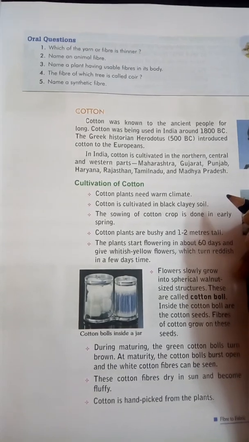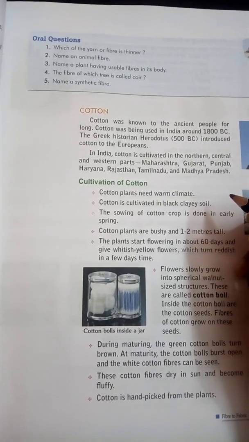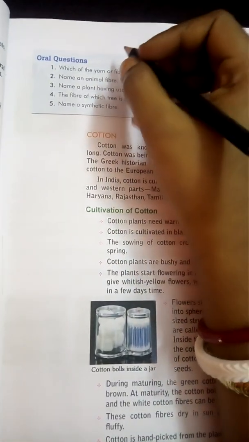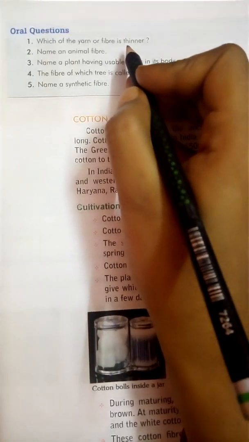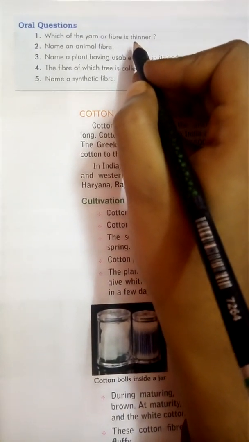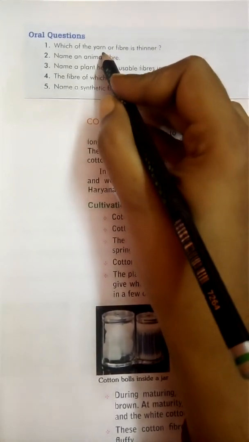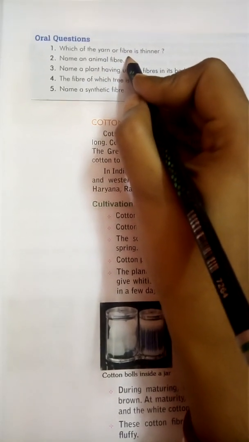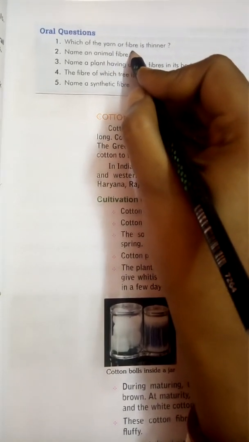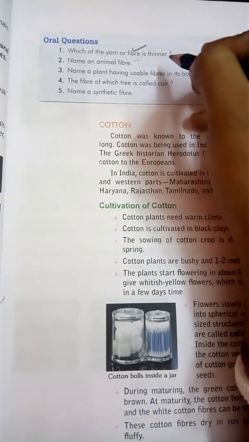So on the basis of that earlier video, let's answer some oral questions. Here you can see the first question is, which of the yarn or fiber is thinner? As you know children, clothes means fabric. Fabrics are made up of yarn and yarn are made up of fiber. So which one will be thinner? Yes, of course, fiber will be thinner. So take care, fiber is thinner.